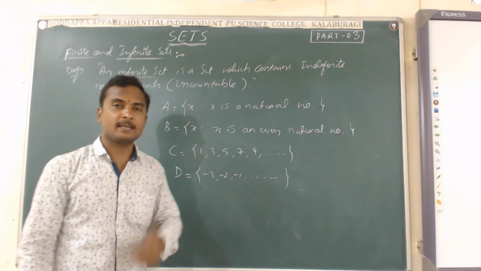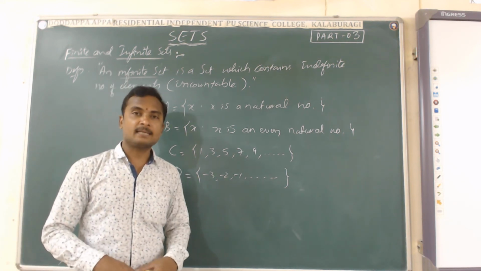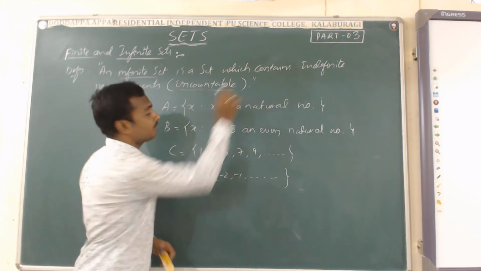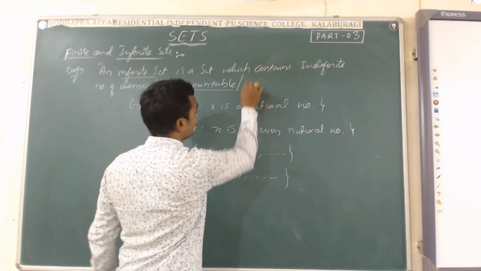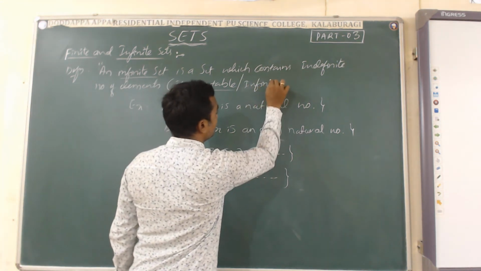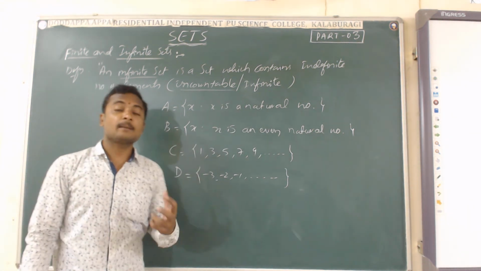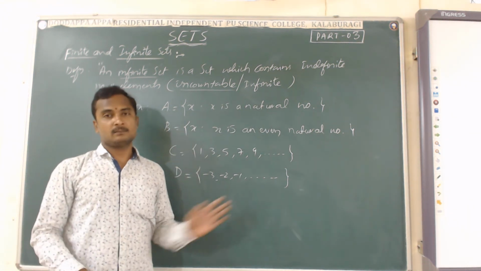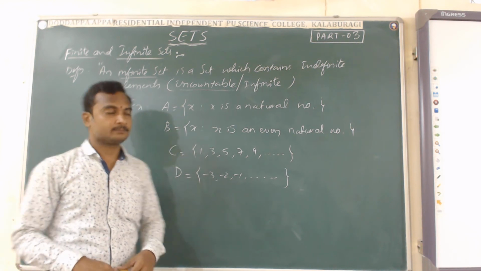I repeat again, a set which contains an indefinite number of elements, a set which contains an uncountable number of elements, a set which contains an infinite number of elements. The number of elements must be infinite. Then such a set is called an infinite set.